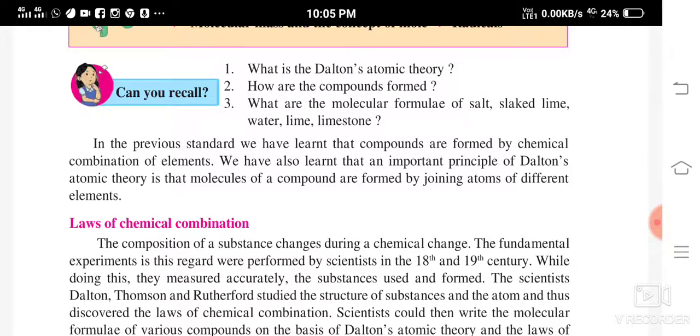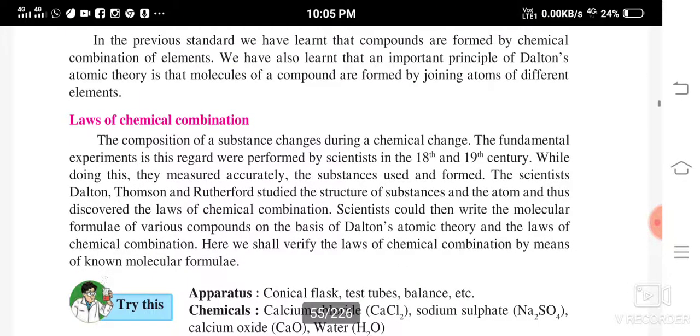Now, laws of chemical combination. See, the composition of a substance changes during a chemical change. The fundamental experiments in this regard were performed by scientists in the 18th and 19th century. While doing this, they measured accurately the substances used and formed.